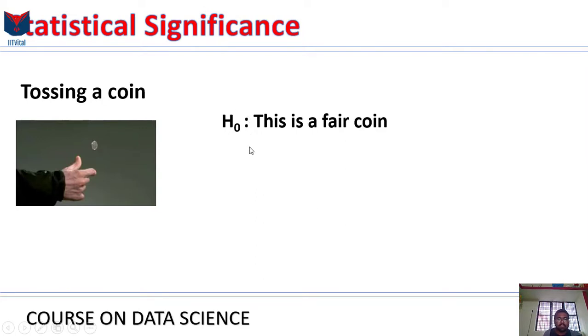Then H1 is the alternative hypothesis, sometimes also called HA, and in this universe, this is not a fair coin. So we want to understand which universe we live in, or which situation we are actually dealing with. What's the truth? That's what we are trying to assess.